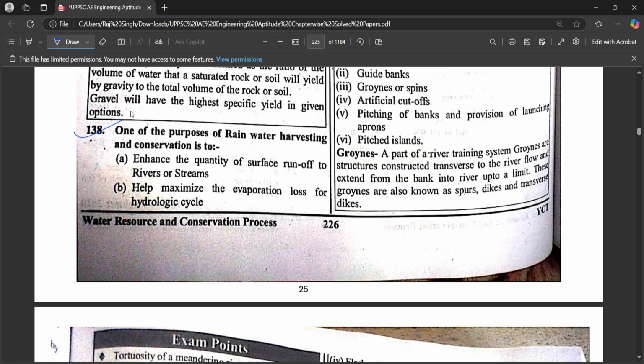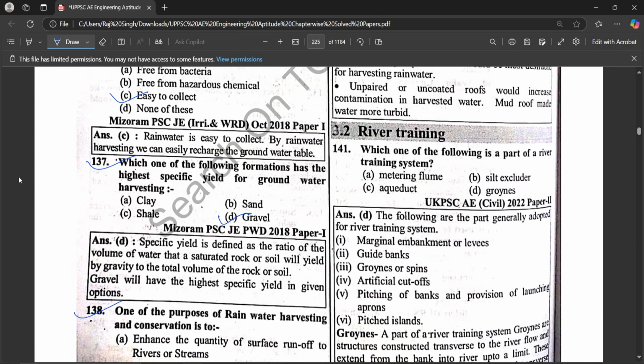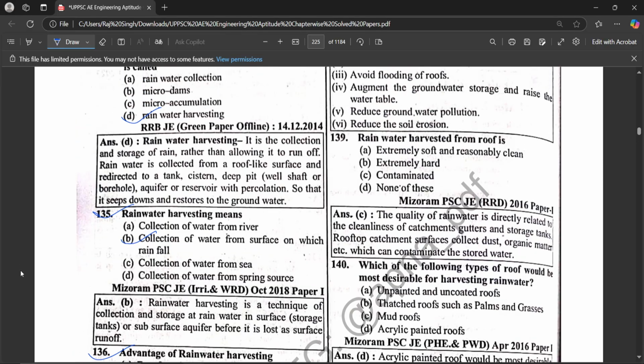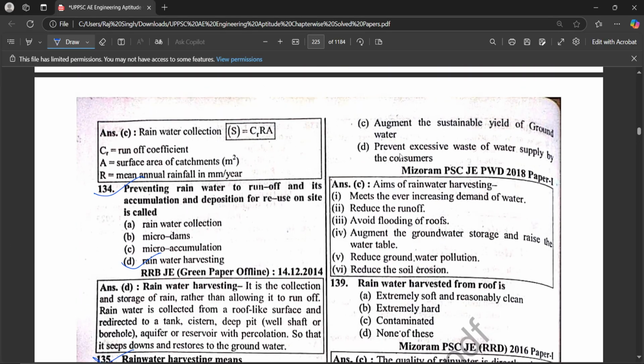One of the purposes of rainwater harvesting and conservation is to, first, enhance the quality of surface runoff to rivers or streams, B, help maximize the evaporation loss from the hydrologic cycle, and C option is augment the sustainable yield of groundwater or prevent excessive waste of water supply by the consumer. Hence option C is correct.